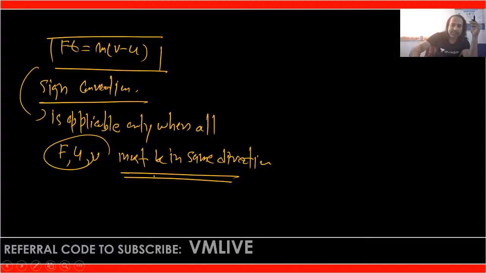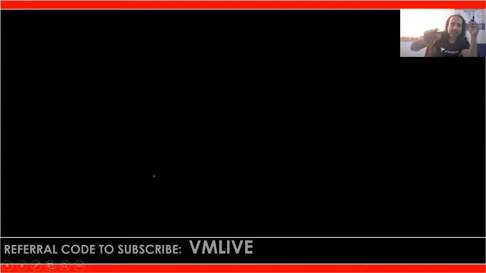Suppose it is the case of collision or impact, where one object is colliding or having impact with any other object. In that case, what can we do?